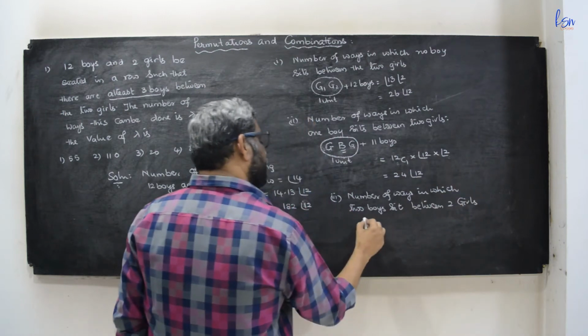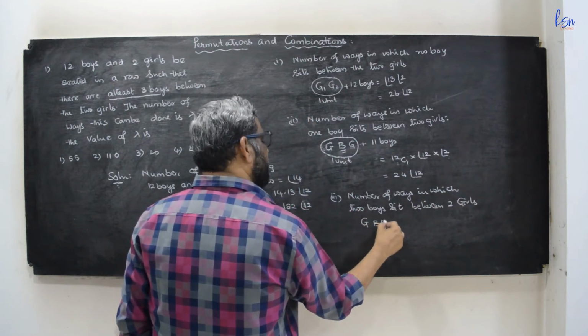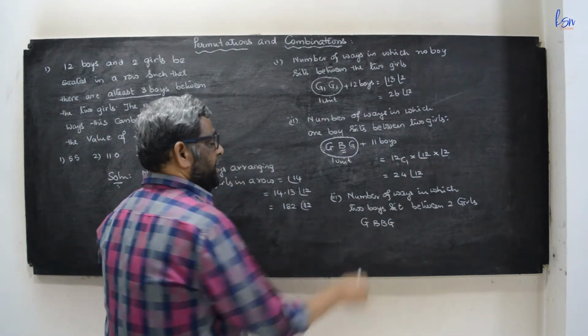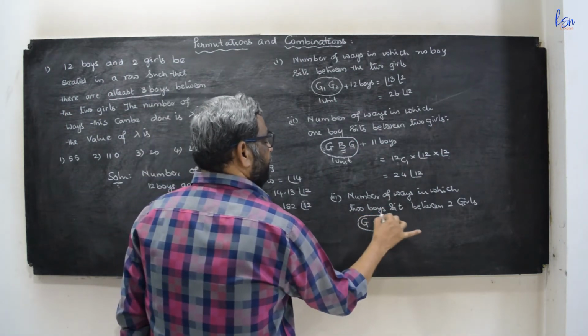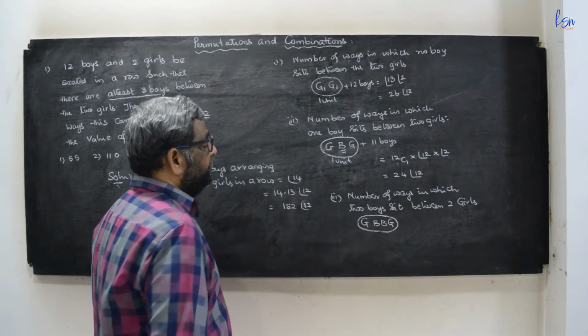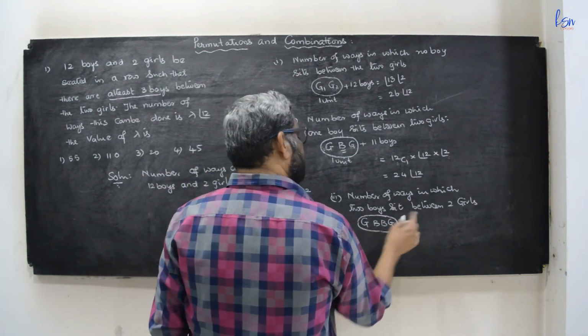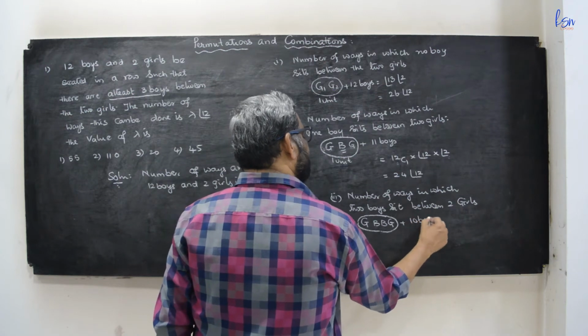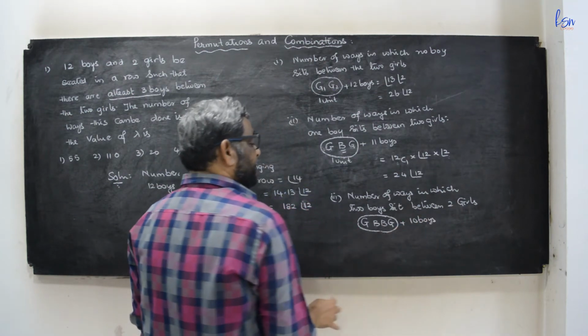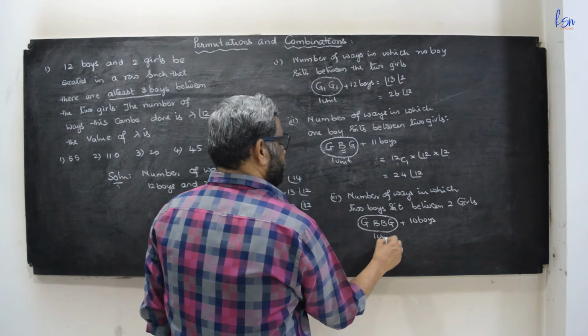So here G, B, B and G, like this. So now there being 2 boys, 10 boys are left here. This must be treated as 1 unit.